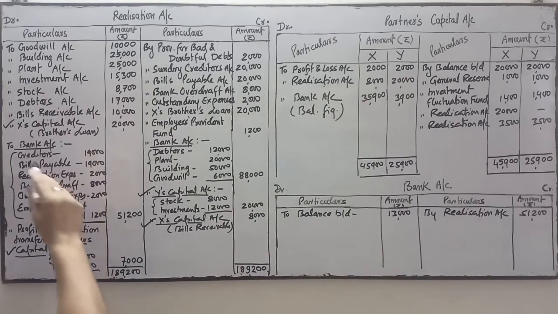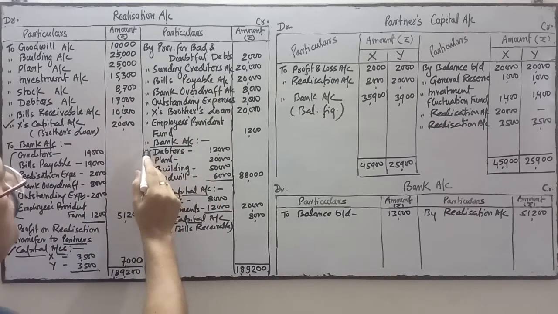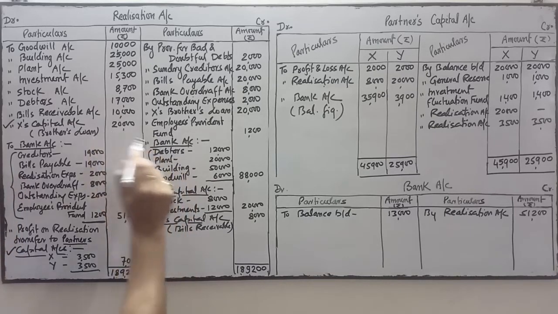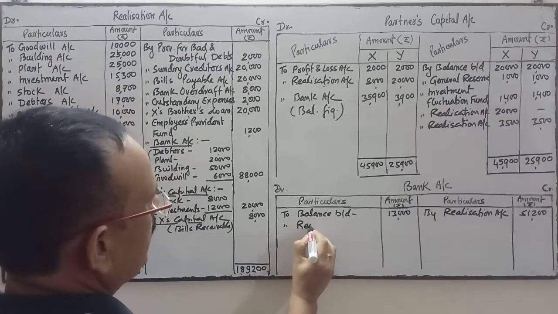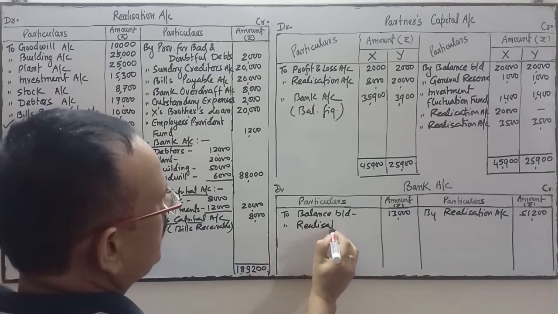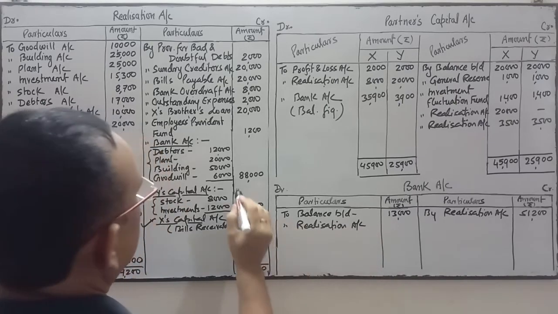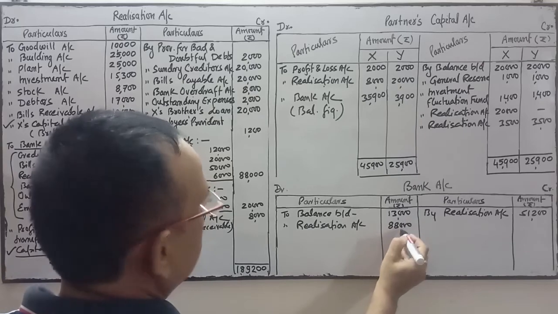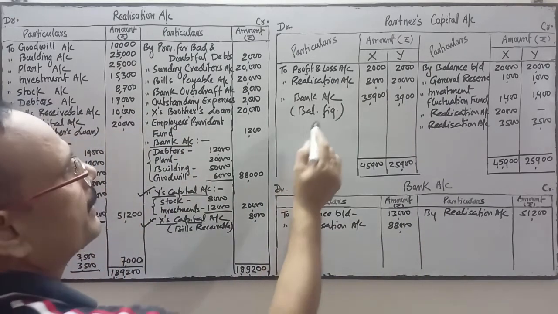So this side has only one item related to bank. Now this side is also related to bank. The entry will be bank account debit to realization account. Bank is on debit, so on the debit side we write in the ledger of bank to realization account, amount 88,000. Now come over here.